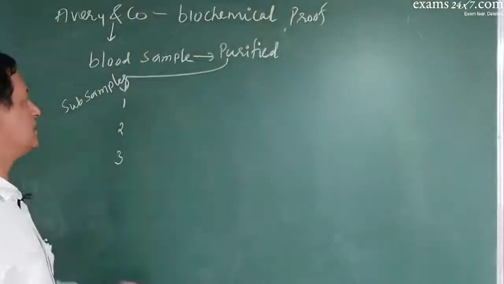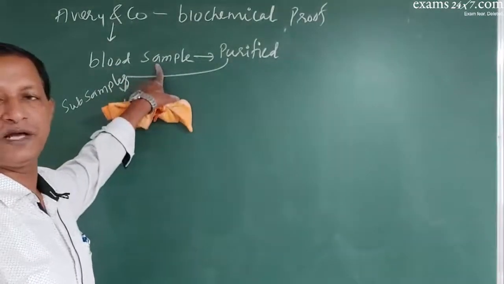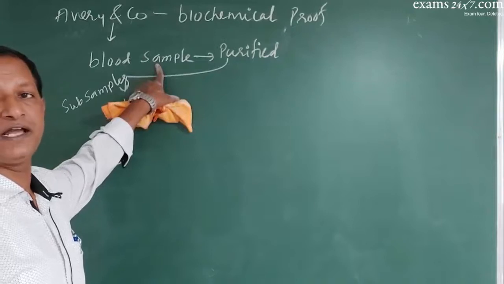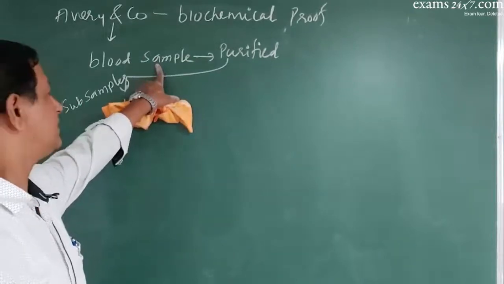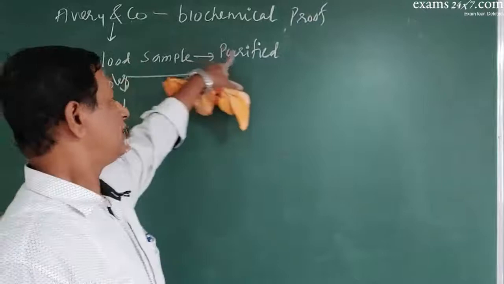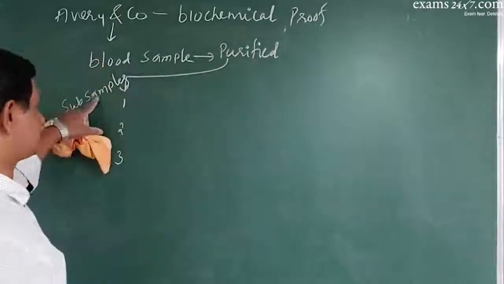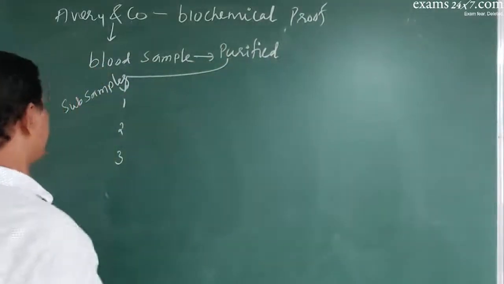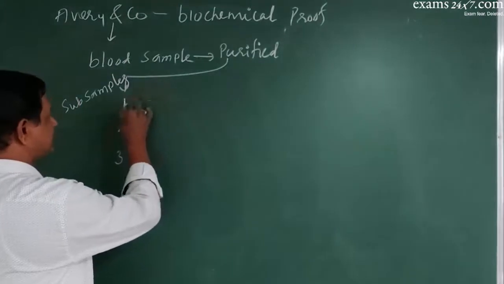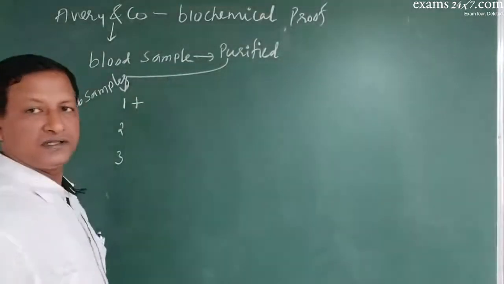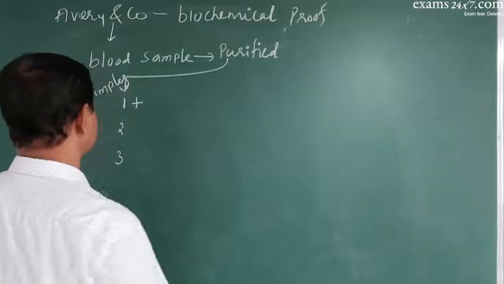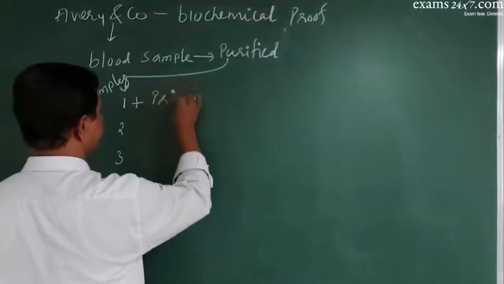I repeat, from the dead mice of the 4th trial in the Griffith's experiment, blood was isolated, purified, divided into 3 subsamples, and to the first subsample, protease enzymes were added.